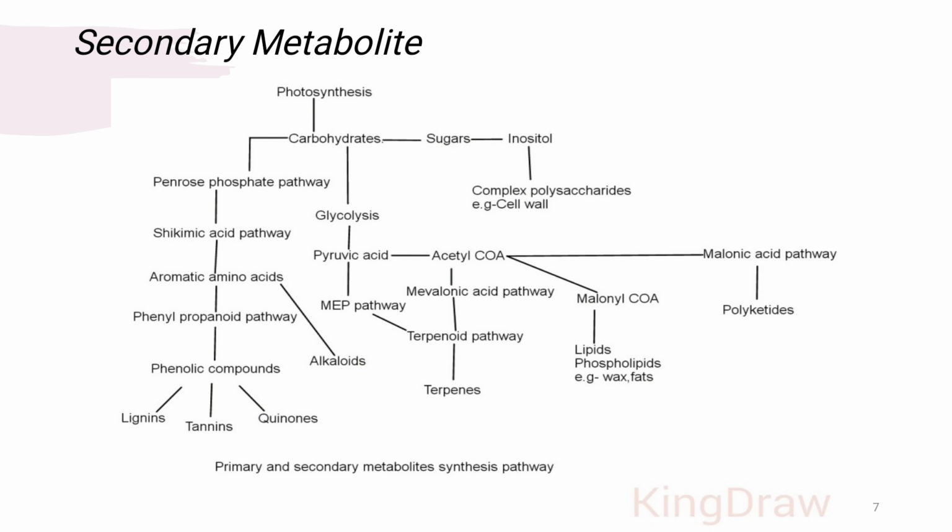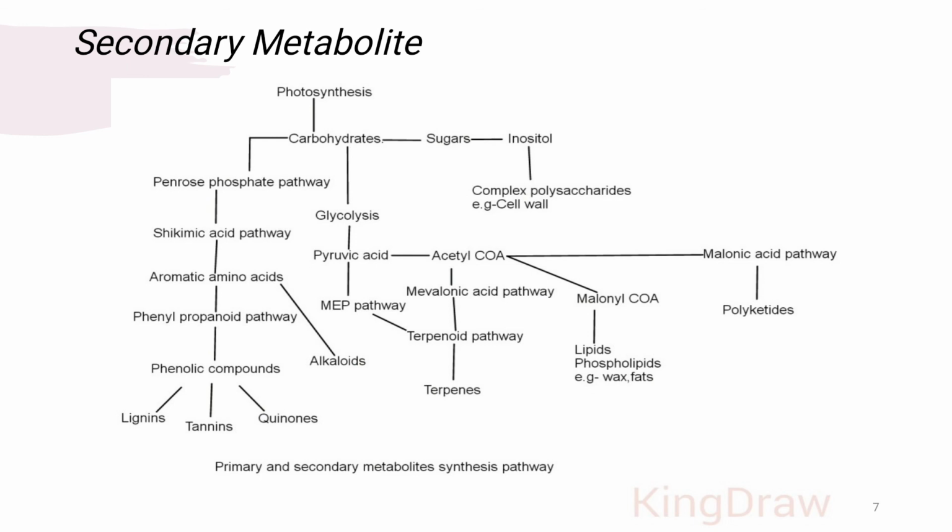First of all, which process occurs? Photosynthesis. From photosynthesis, we already know glucose is synthesized. That glucose is a carbohydrate, and there are different types of carbohydrates, which we know as sugar. This sugar is present in nucleic acid, deoxyribonucleic acid. This sugar is also used for the synthesis of inositol.